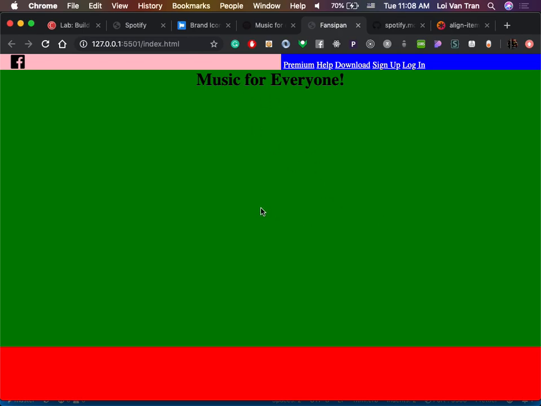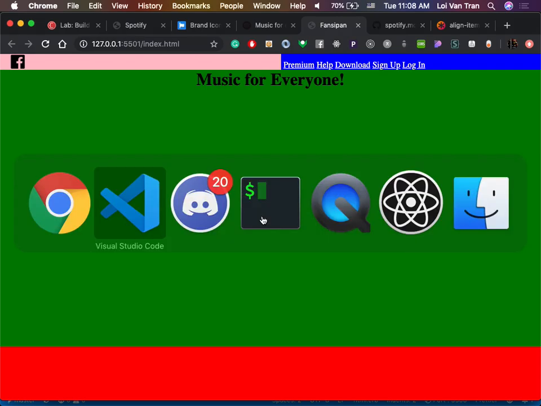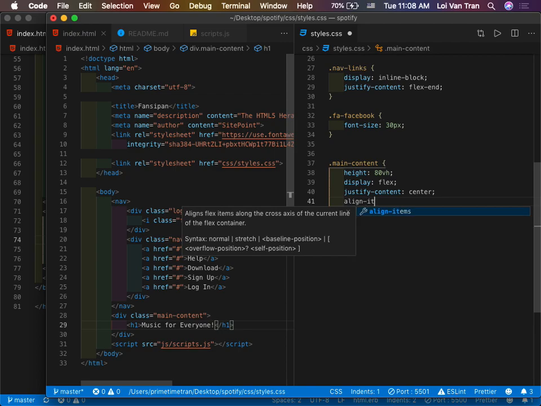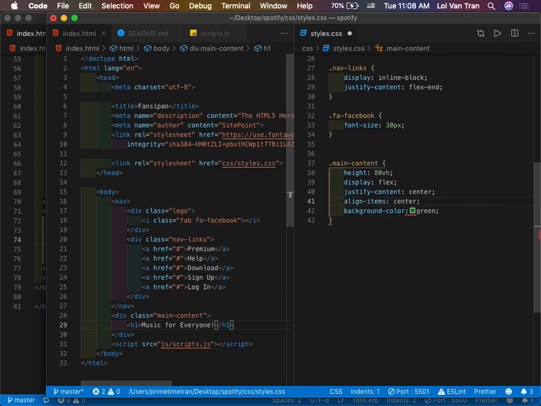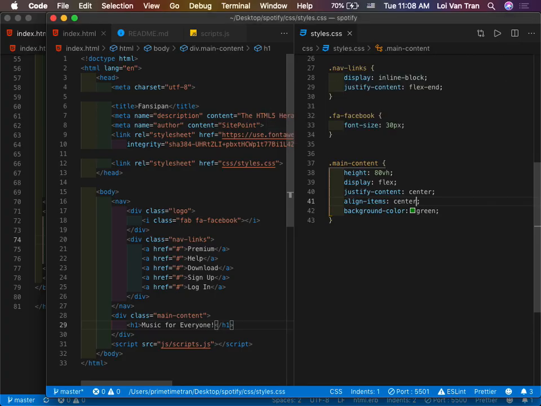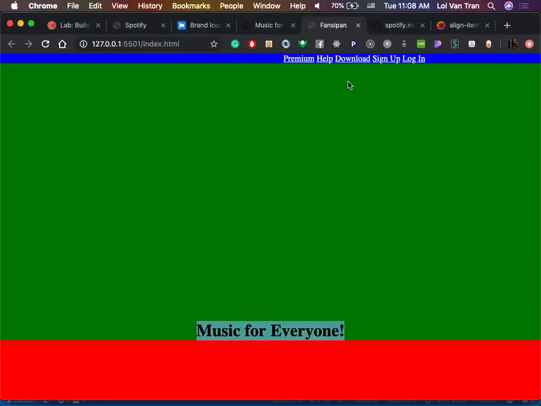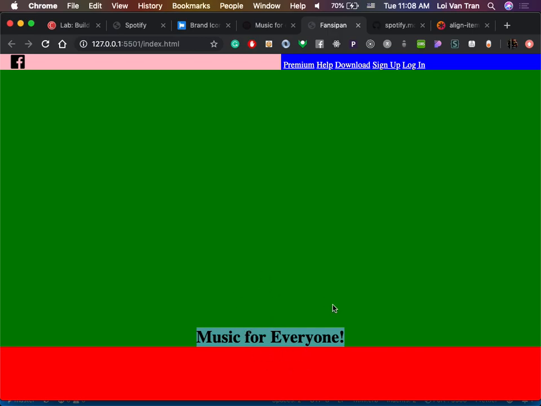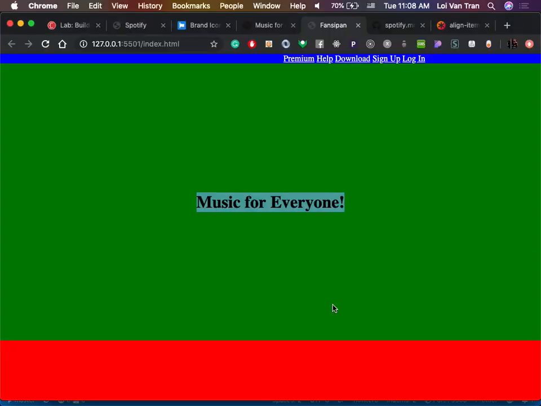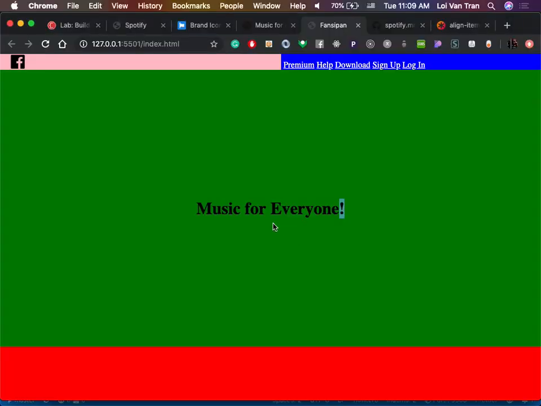Okay, so how can we get this now to move down and center vertically? We'll go back to our code and say align items, center. And it does in fact go where we want it. What did we use a second ago to get everything to push to the end, guys? Flex end. So for example, you can do flex end, and it goes down to the very bottom. But if we're going to clone Spotify, then it should be in the center. Okay, so that looks good. We got everything in the center how we want it.